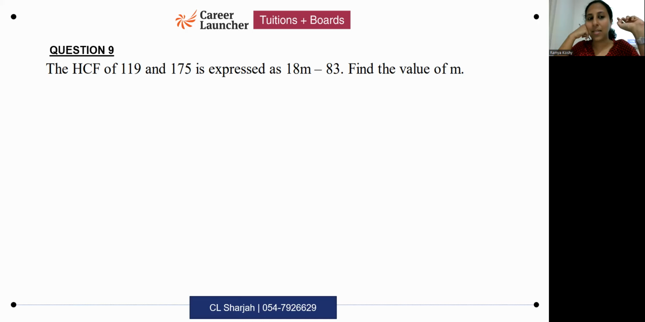When you get such type of questions, where you have to find HCF of two numbers and the factors of one of them are not very obvious, like 119 might be a little more difficult to factorize compared to 175, start off with the easier number. When you look at the factors of the easier number, you'll get a clue which numbers you should test the other number for.